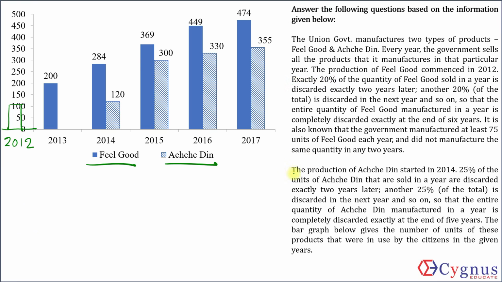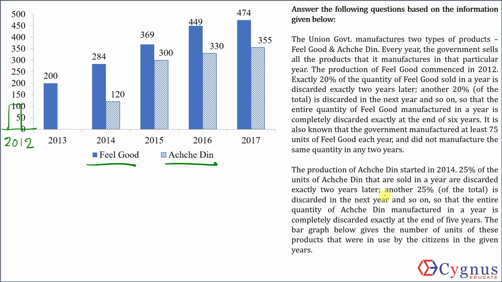There's something given about Achche Din also. So let's read about Achche Din now. The production of Achche Din started in 2014. The graph here starts in 2014 for Achche Din. That seems decent. And it feels like Achche Din will be easier to solve because the graph is given from the very beginning, unlike the concept of feel good. So probably I'll try to tackle questions on Achche Din before solving questions for feel good.